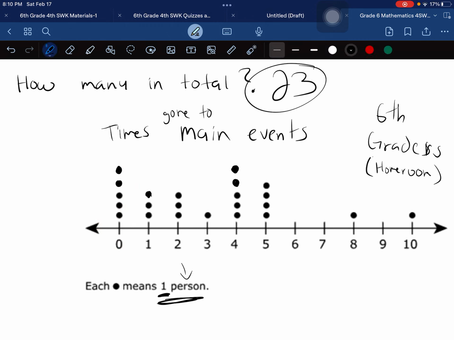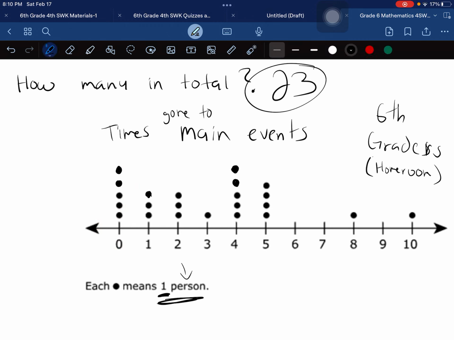What if they say, you know what? 5 people answered that they have gone 2 times. Is that true? 1, 2, 3. No, it's not 5 people. That's 3 people. So this is wrong. And then you can say the highest number is 10. That's true.